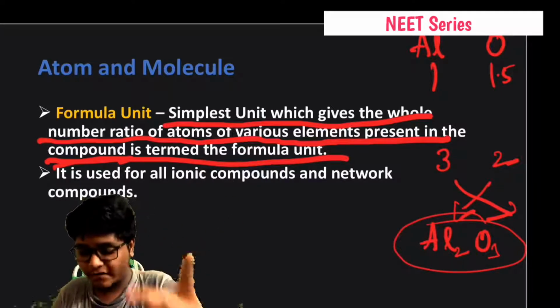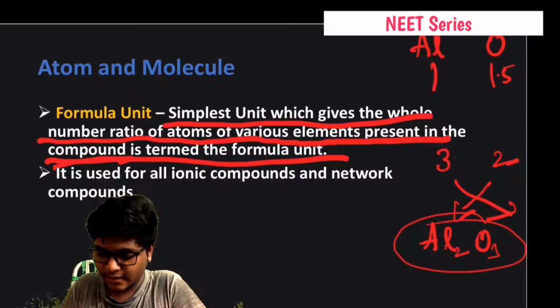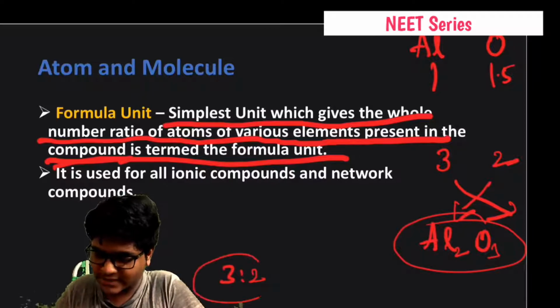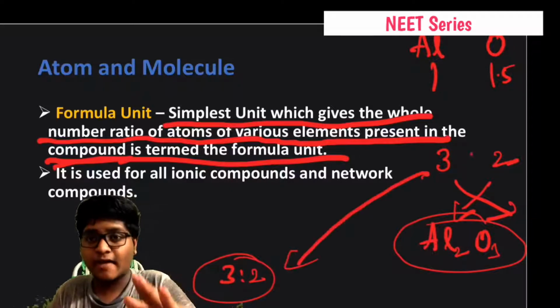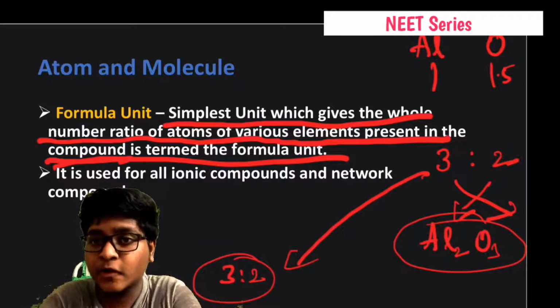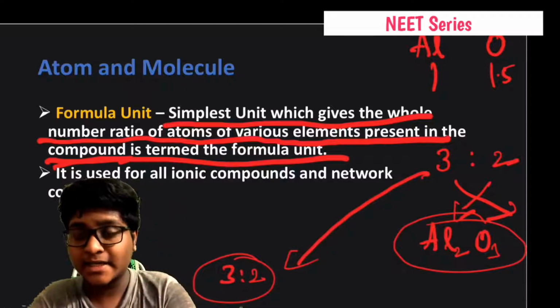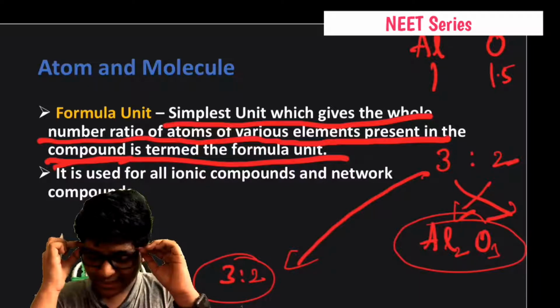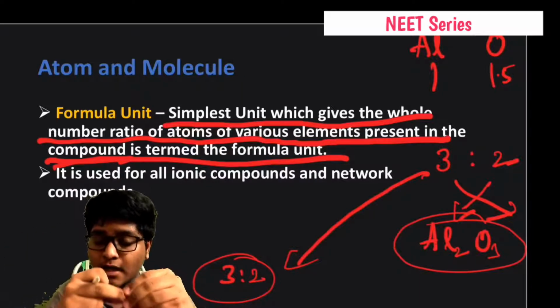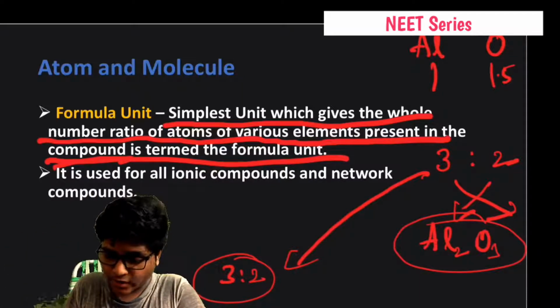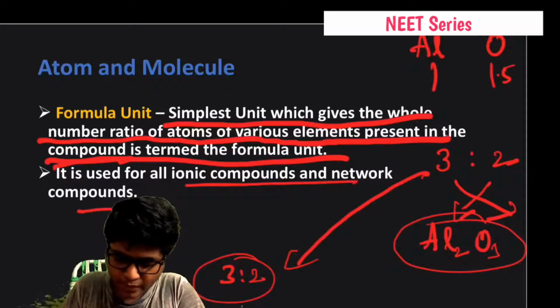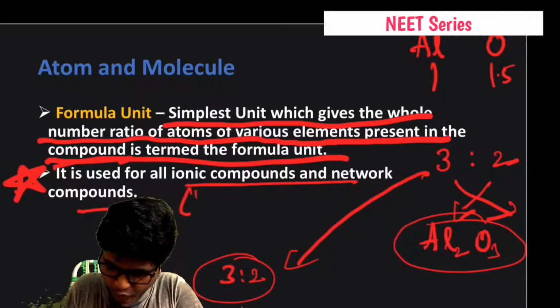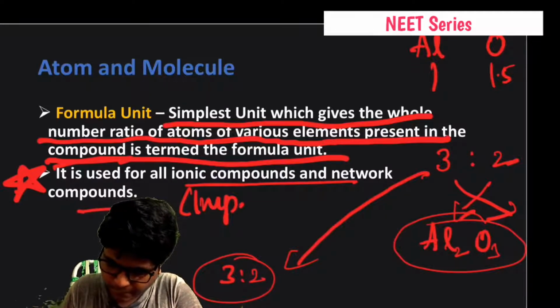Formula unit is in the form of a ratio. That's why 3:2. This is the ratio, and we have written it in the form of a chemical empirical formula. Okay, chemical formula. Formula unit is used for all the ionic compounds and network compounds. Very important from the NEET paper point of view.